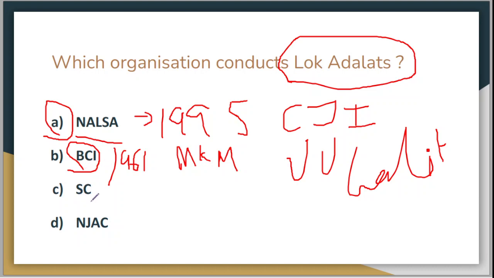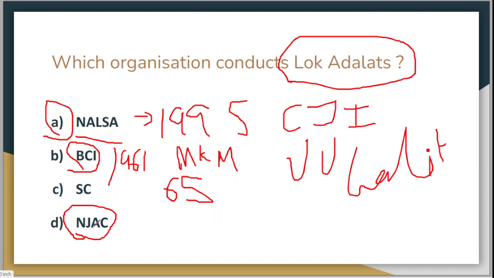Let's talk a little bit about SC, which is the Supreme Court of India. What you already know about the Supreme Court of India is that it is the apex court. Its presence is in New Delhi, and it appoints judges. The process of appointment of judges is held by a self institution called the collegium, and the maximum age of retirement is 65. Sometimes this question has been asked in CLAT. So what is the maximum age of retirement for Supreme Court judges? It is 65 years.